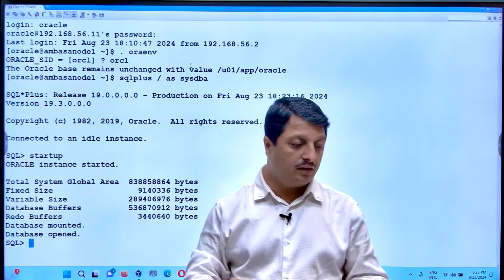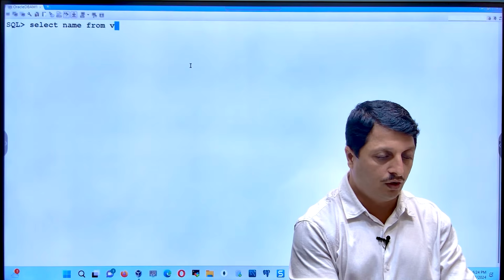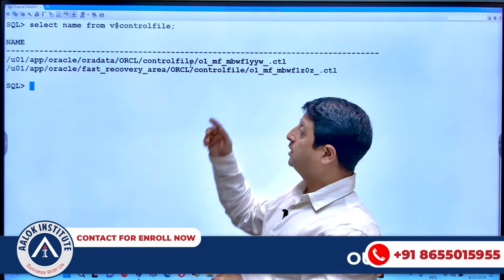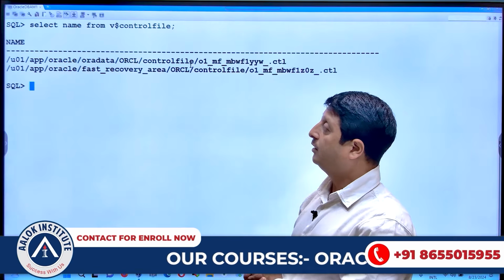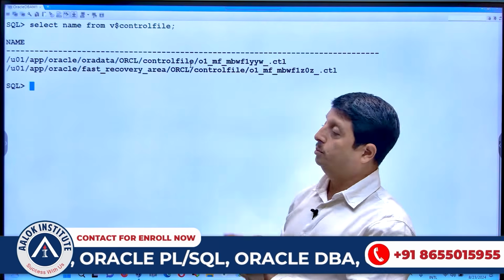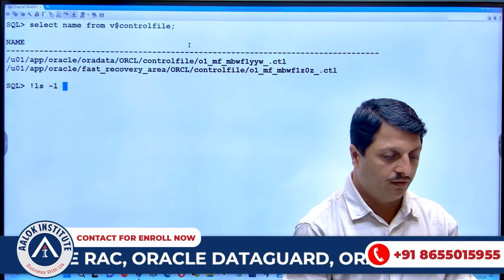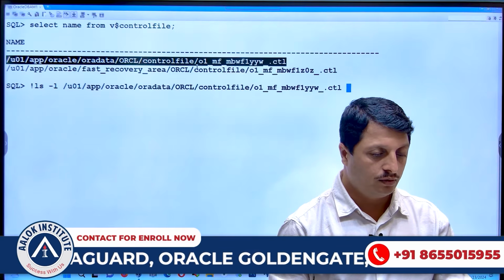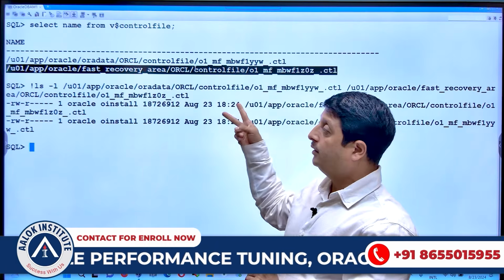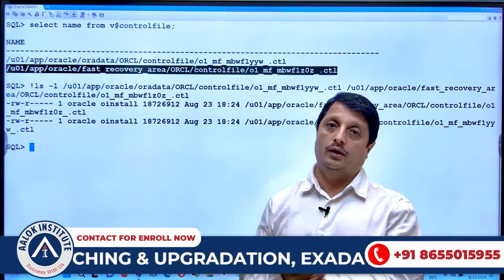Now what I will just check, just verify: select name from v$controlfile. Just as an example, I'm referring that, okay, I have 2 control files with me. So how many? 2. Let's check if they are present at the OS level. So just to verify, here we go. These 2 are my right now existing control files and they are already present at the OS level.